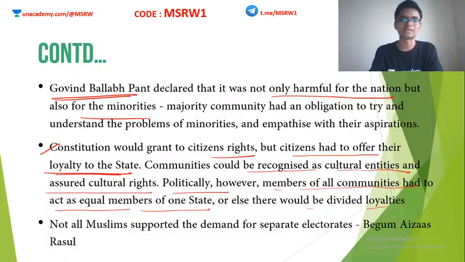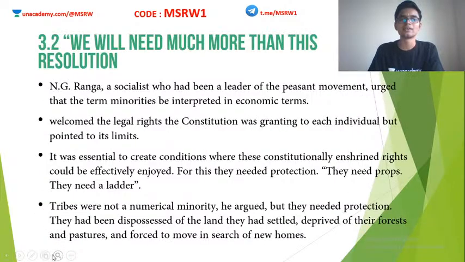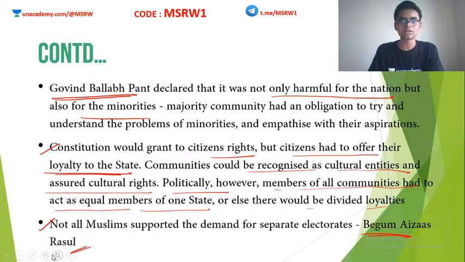You have to understand that although a particular person, Pocker Bahadur, introduced this idea of continuing with separate electorates, a lot of Muslims were not in support of this. For example, Begum Aizaz Rasul also thought that continuing separate electorates would not be for anybody's wellbeing. She said that it is going to be a cause that will continue to divide India.